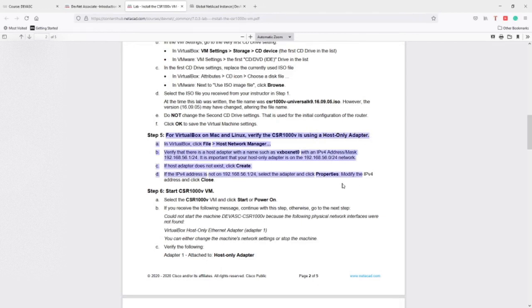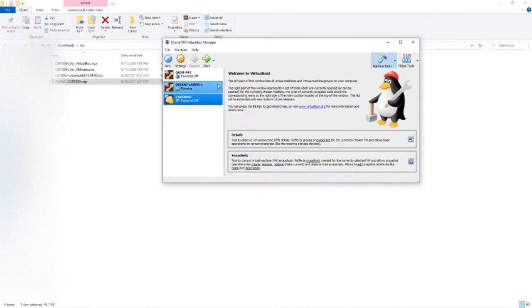And here are the steps. If you still have some issues with this, please feel free to contact me, so I guide you through how to do this step if you are using Linux or Mac. Okay, so let's start this machine.